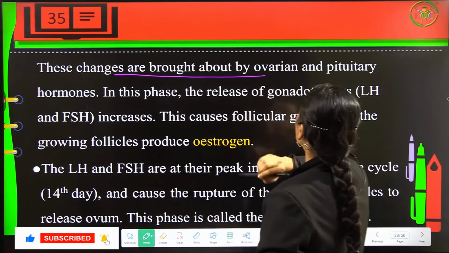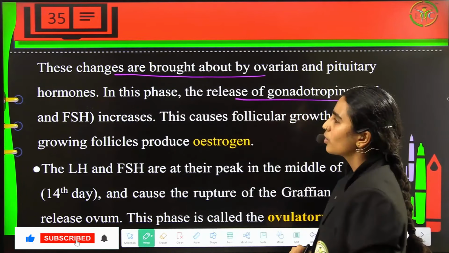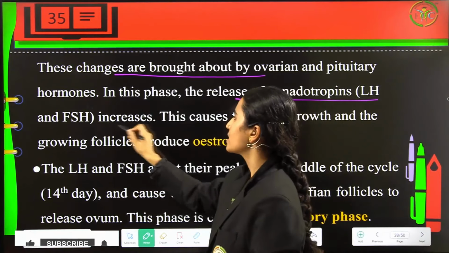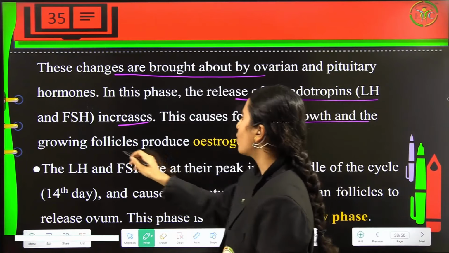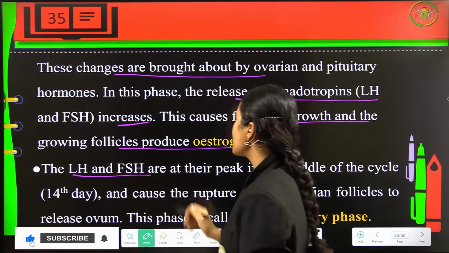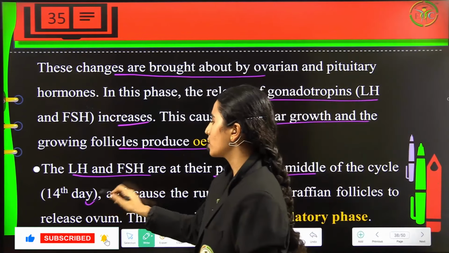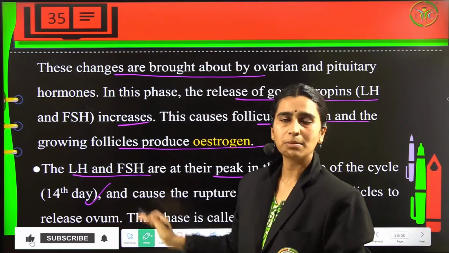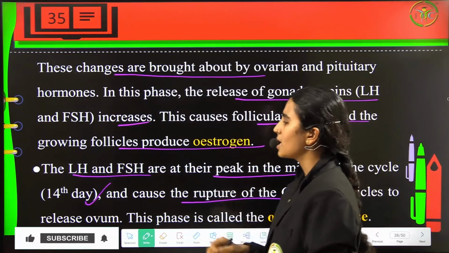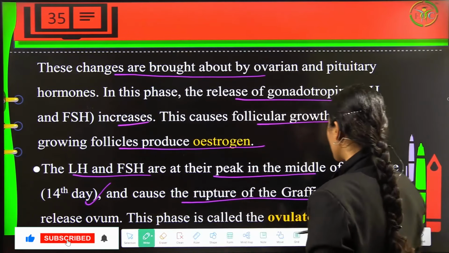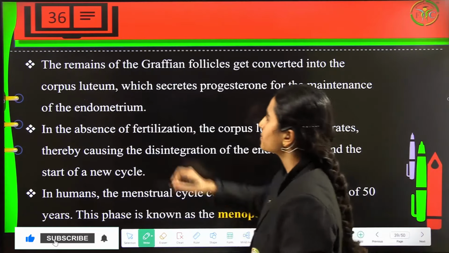Now these changes are brought about by ovary and pituitary hormones, and in this phase the release of the gonadotropin hormones, that is LH and FSH, are going to be at their peaks. Now this will cause follicular growth, and the growing follicles will produce estrogen. The LH and FSH are at their peak in the middle of the cycle, that is the 14th day, and this is considered the best time to fertilize and causes the rupture of the Graafian follicles to release the ovum. Now this phase is also called the ovulatory phase, that is you can fertilize.